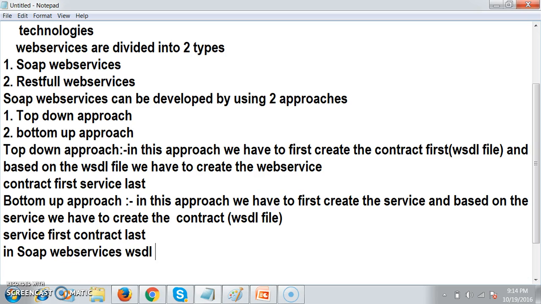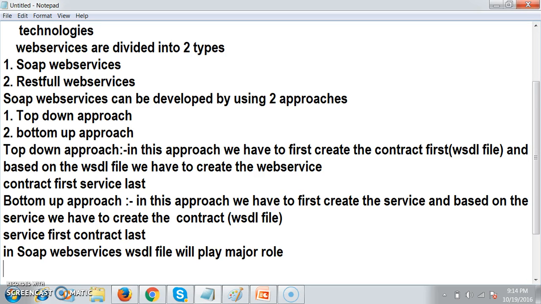So whenever we are working with SOAP web services, the WSDL file will play the major role. As a developer, you are a service consumer. Whenever you develop web applications like Amazon, Facebook, Gmail, Flipkart, bookmyshow.com, or redbus.in, at the time of developing the web application, in some scenarios, you must know how to consume a service in your application.